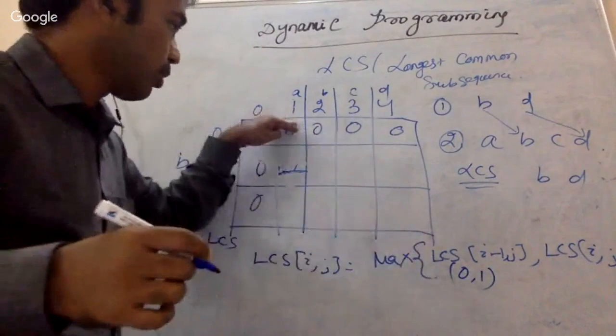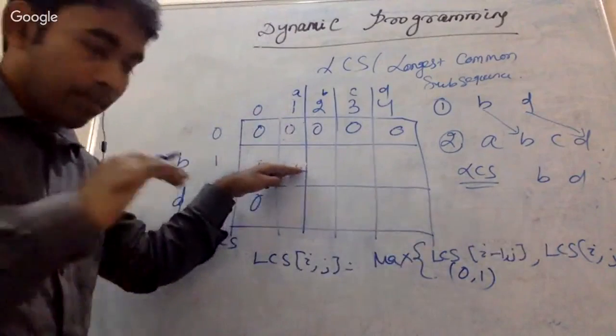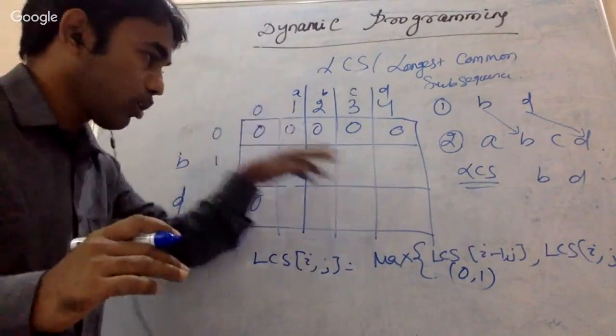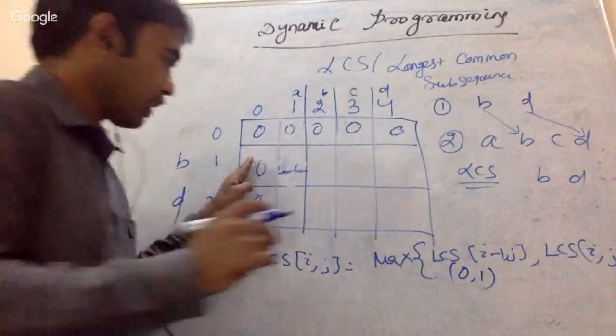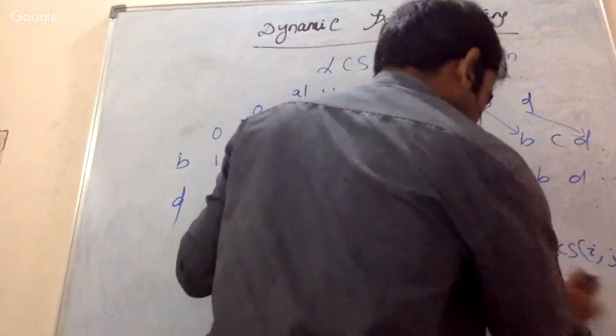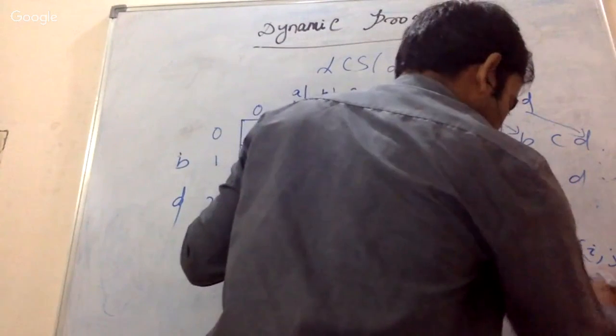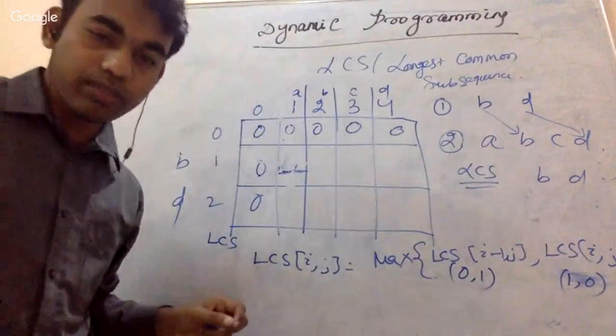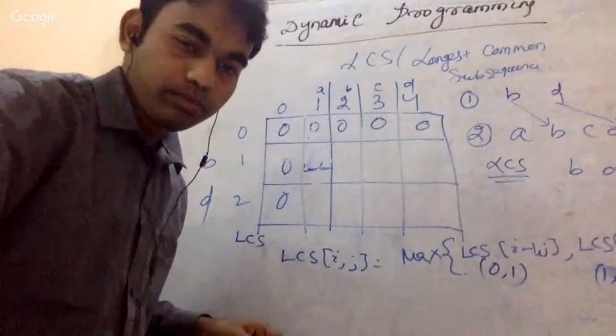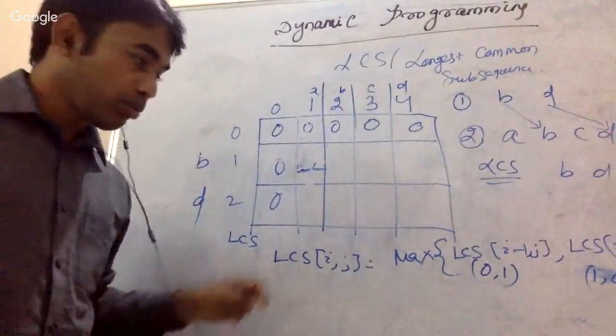The first entry is the above one. The second entry is the same row, but the column is minus 1, that means this one, so row is the same, 1 comma 0. I hope this is visible. Do you understand?